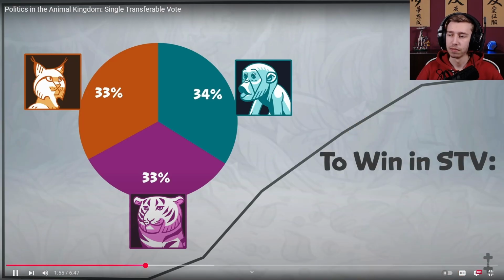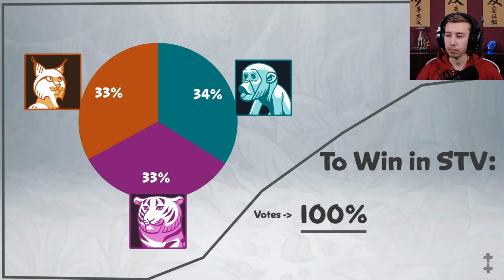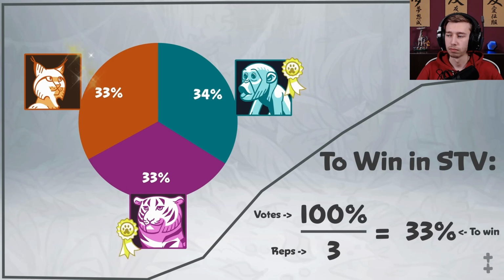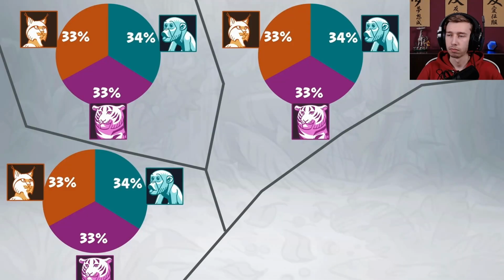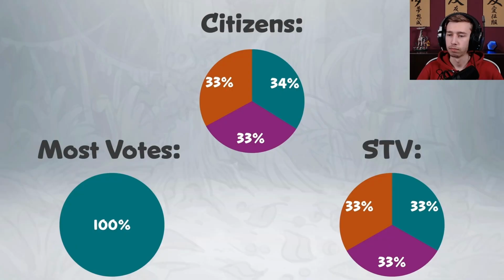Figure out the winners: take the total votes and divide them by the number of representatives needed, in this case 3, which gives 33% as the amount a candidate needs to win. So all 3 candidates go to the council, which accurately represents the citizens in the range. Whereas under the old system, each individual range would have sent a monkey, leaving 2/3 of the citizens without representation. A bigger range with multiple winners allows the results to be more proportional.